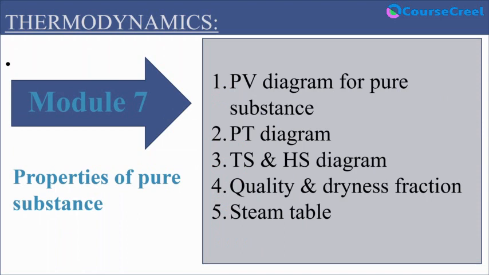Now coming to module 7. Module 7 is related to pure substance. So properties of pure substance we are going to learn. Here we will learn about the PV diagram, pressure volume diagram for the pure substance, pressure temperature diagram, TS diagram, HS diagram, quality and dryness function, as well as the concept of steam table.